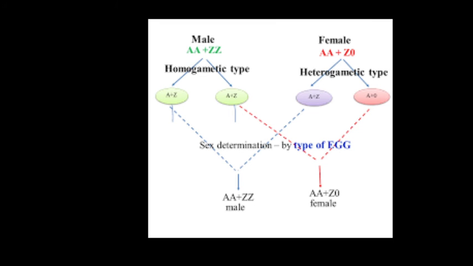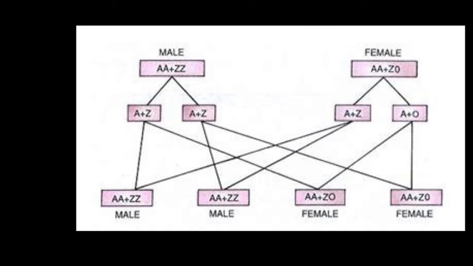And last but not least, the ZO and ZZ type. This type of chromosome arrangement is seen in cockroaches. The female has only one Z chromosome besides the autosomes, and the male has a pair of Z chromosomes.